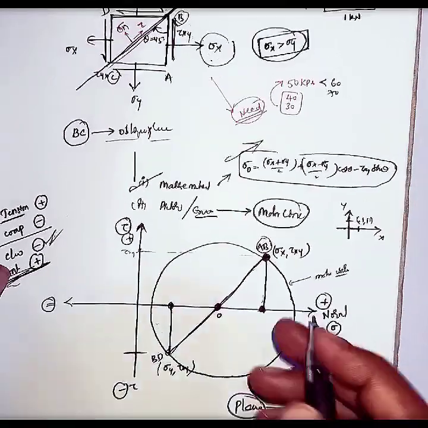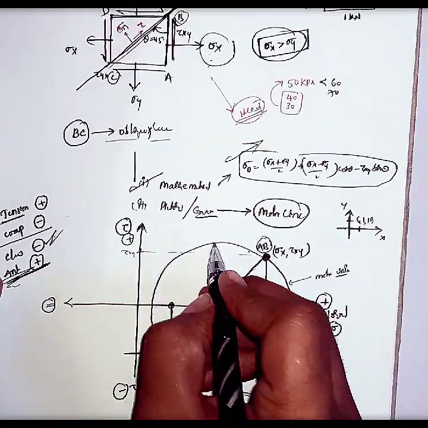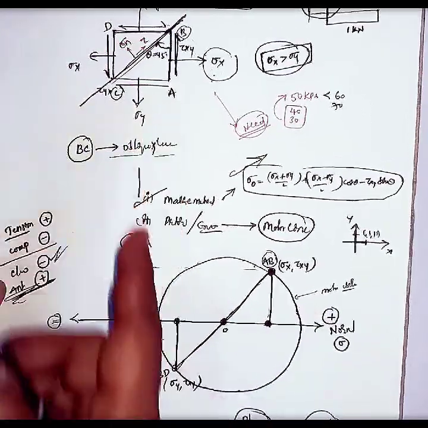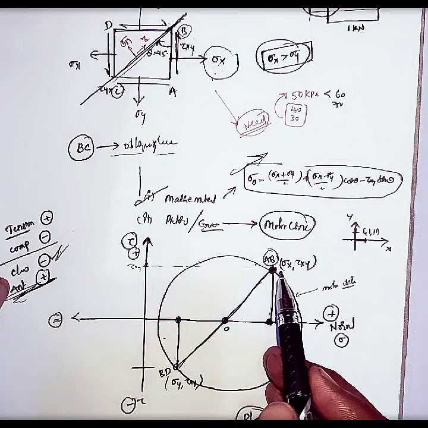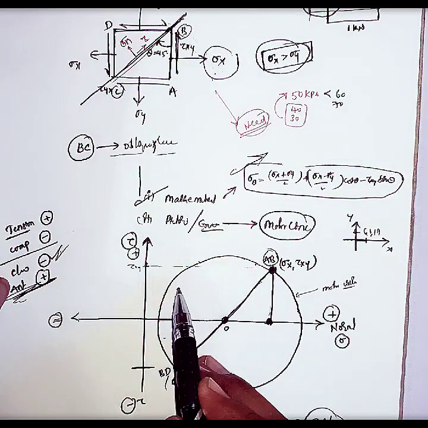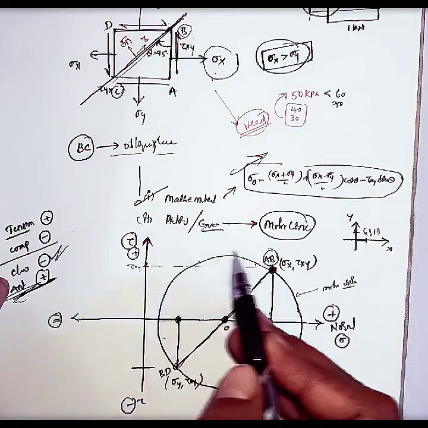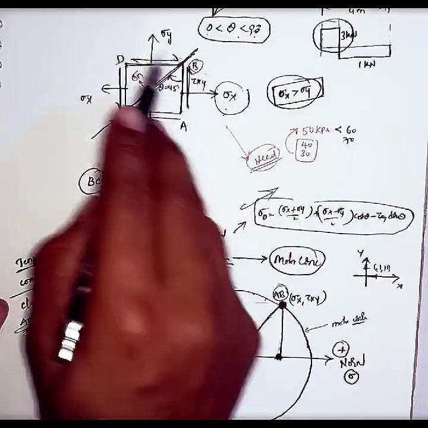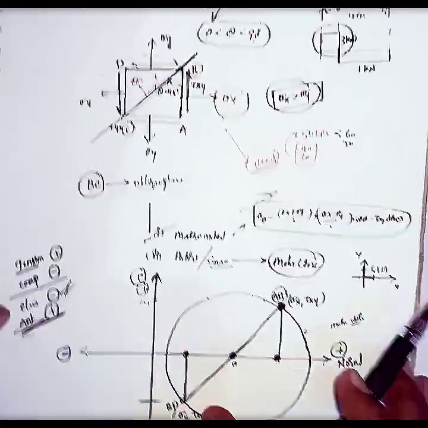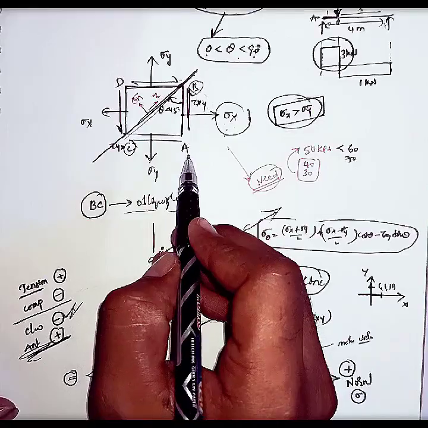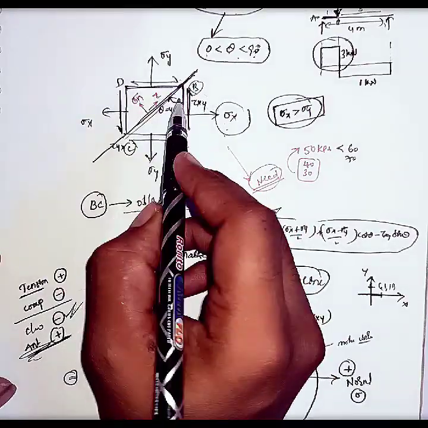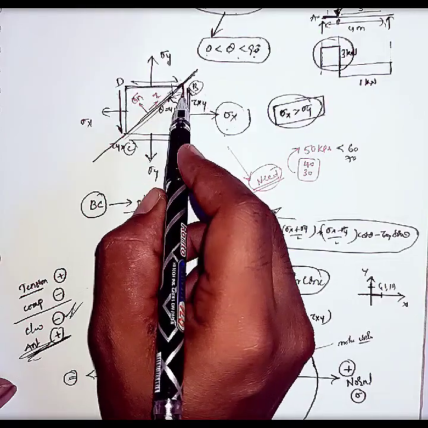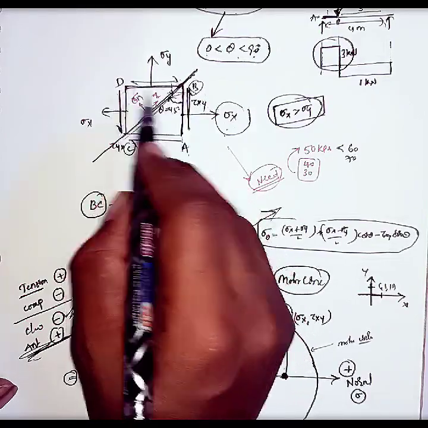Each and every point on the perimeter of this Mohr circle represents each and every plane on this loaded diagram. If you see, this is the AB plane and this is the BD plane. The angle between AB and BD is 90 degrees because these 2 are perpendicular to each other. That is, theta is 90 degrees between AB and BD.